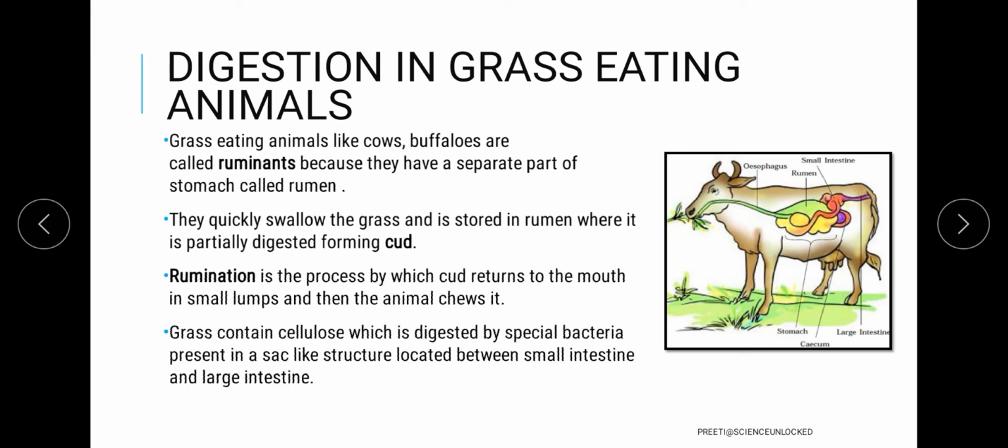the animal body. Our body lacks this particular microorganism. That is why, if we want to have raw materials, they have to be comparatively less in number or quantity, or in small portions. On the other hand, if we are taking pure green vegetables, they have to be either half cooked or fully cooked. So that is the aspect of digestion in grass eating animals, and the rumen is basically the structure which makes it possible for these kinds of organisms.